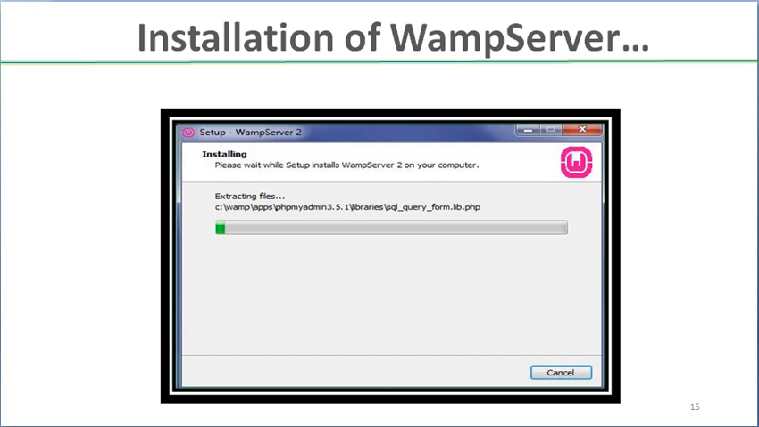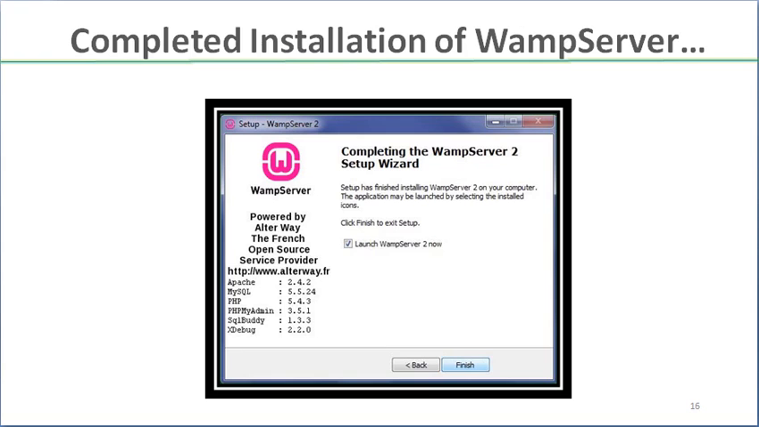Now the installation of WampServer is going to continue. You will find this window which will show you that the installation is continuing. Then you will find this window which will show you that the installation of WampServer is completed, and you will find this finish button. Once you click the finish button, your software installation will be completed.